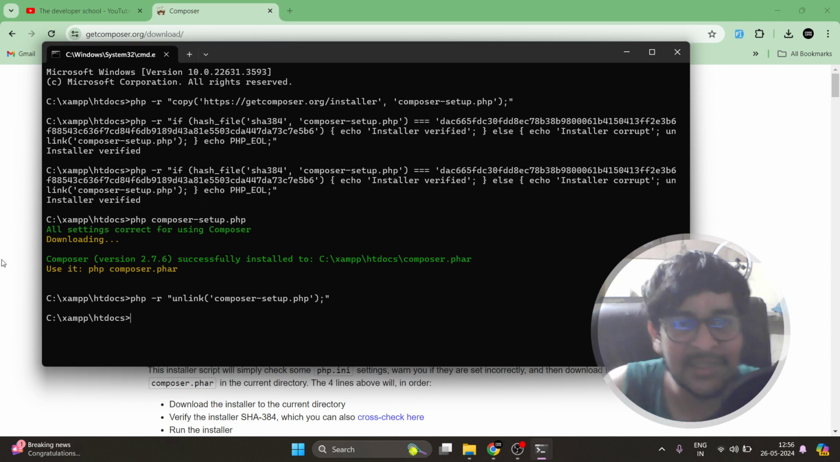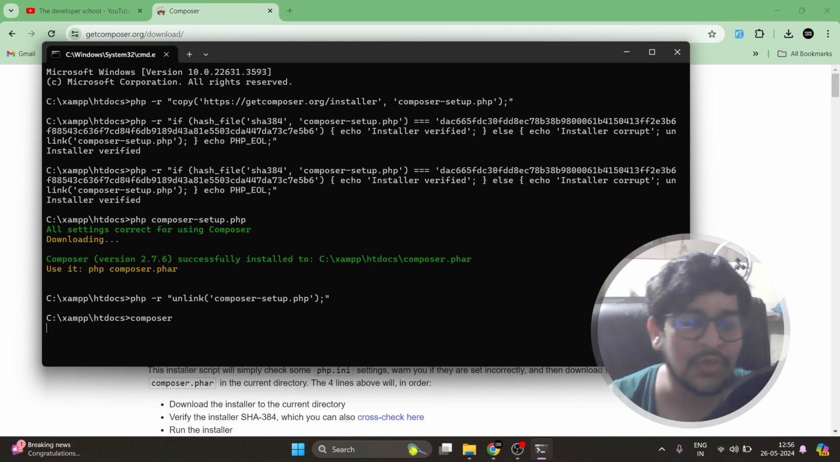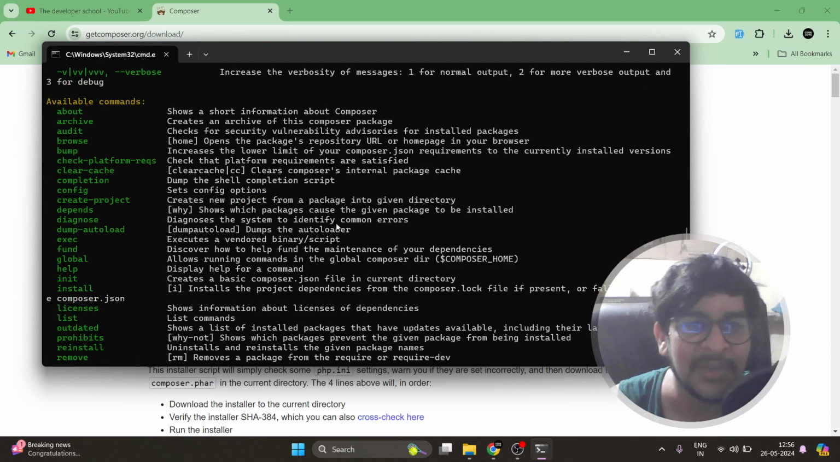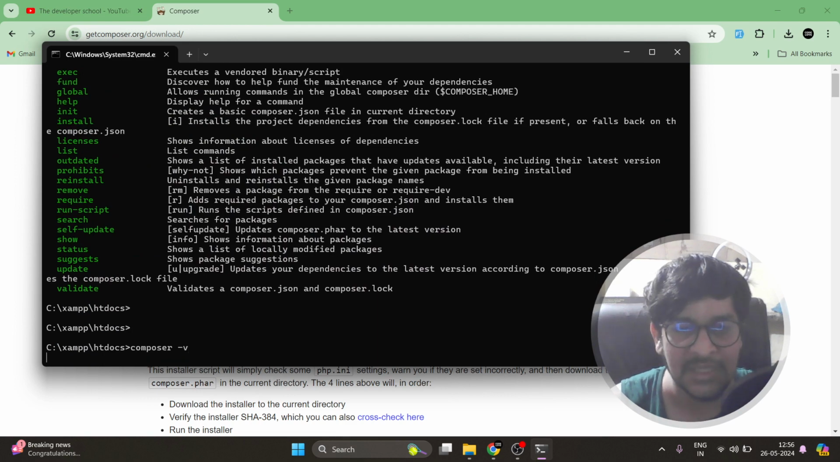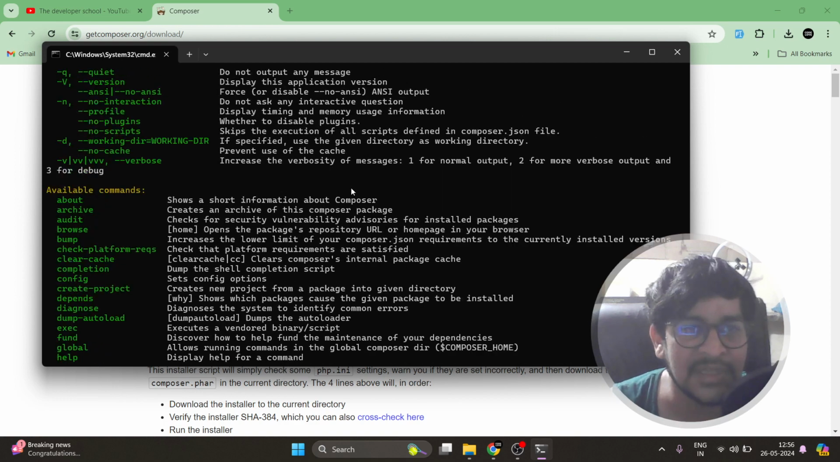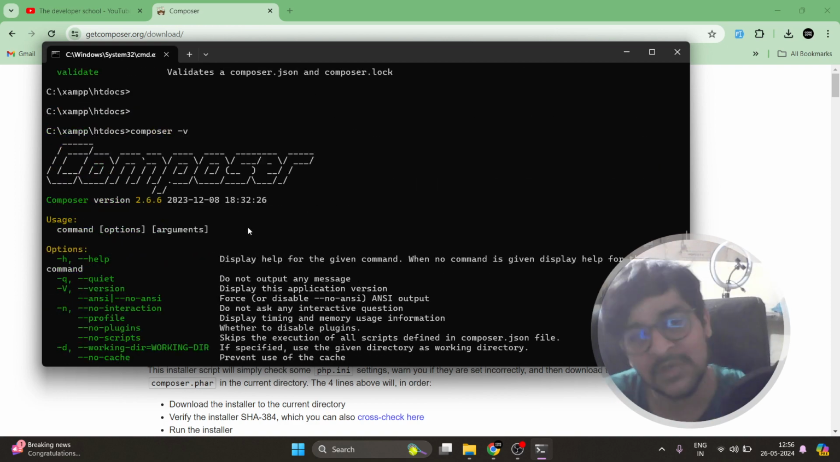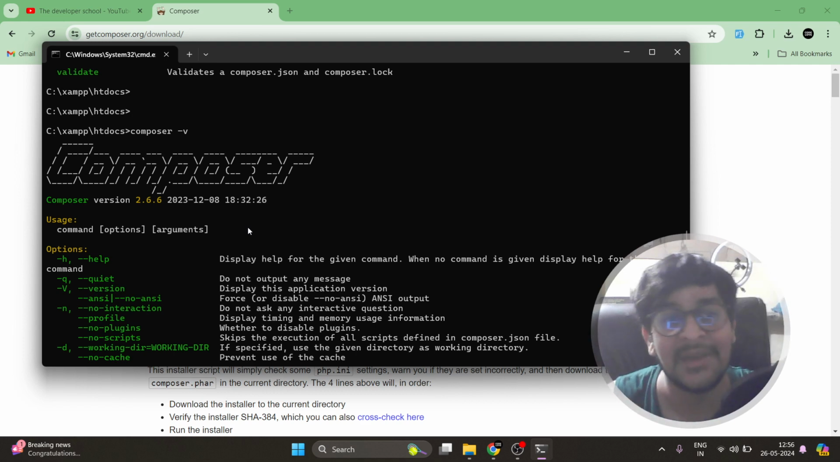So what we have done is we have installed Composer already. If I type composer, you will see it shows all of the related commands available. So we can see what is actually available with us for Composer. I have Composer version 2.6.6. You can see this command line shows Composer in very big letters.